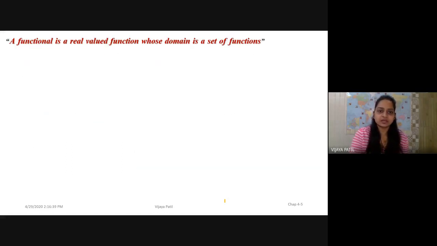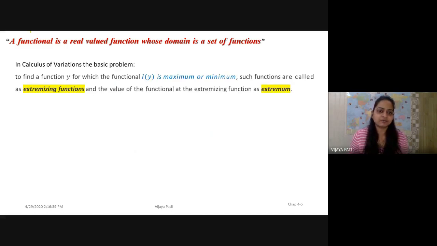Again, this is just kept here for reference. I wanted to explain something here again. In calculus of variations, the basic problem is to find a function y. So what am I doing? I'm finding the function for which the functional I of y is maximum or minimum. This is very important.